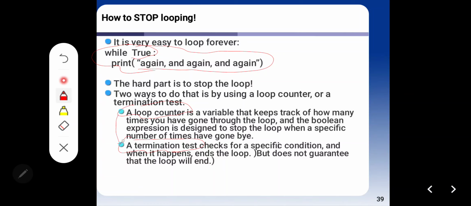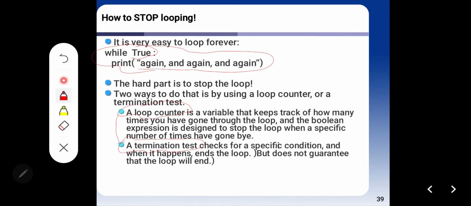With a loop counter, you give a maximum repetition value, and the character is static because you can insert whatever value you want. And a termination test comes from your user.